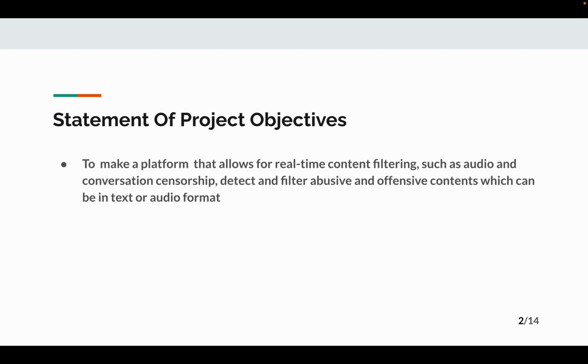The main objective of our project is to make a platform that detects abusive and offensive contents in the web page, text and audio format, and then filters them.